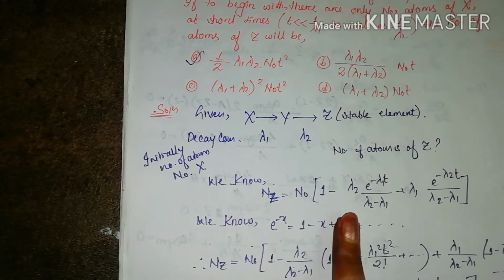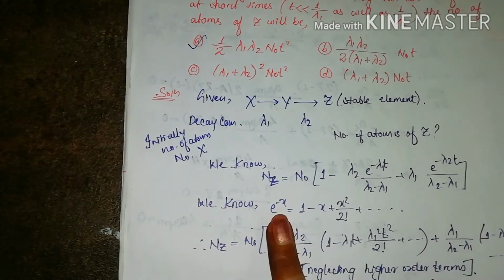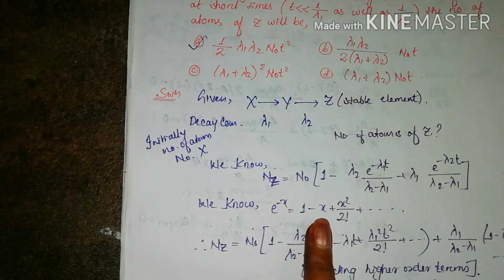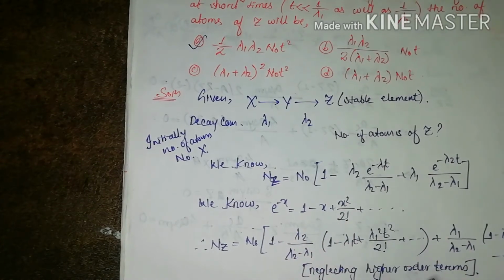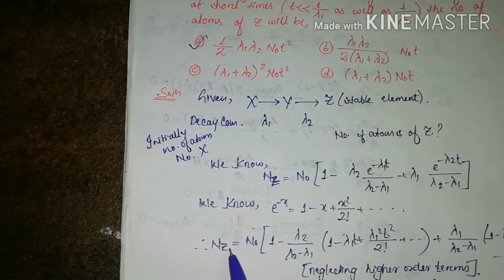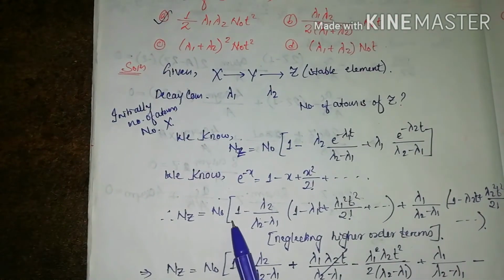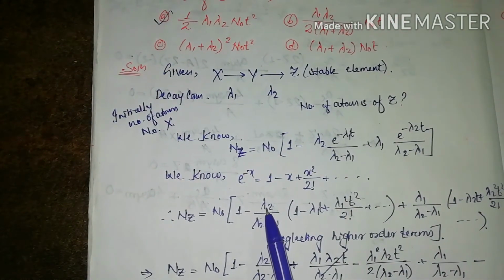It will be available in any book of nuclear physics. So now we will evaluate the exponential, we will expand it. E to the power minus x is 1 minus x plus x squared by factorial 2 and so on. So it will give us nz, the number of atoms in Z. nz is equal to n0 times 1 minus lambda 2 as it is, divided by lambda 2 minus lambda 1.